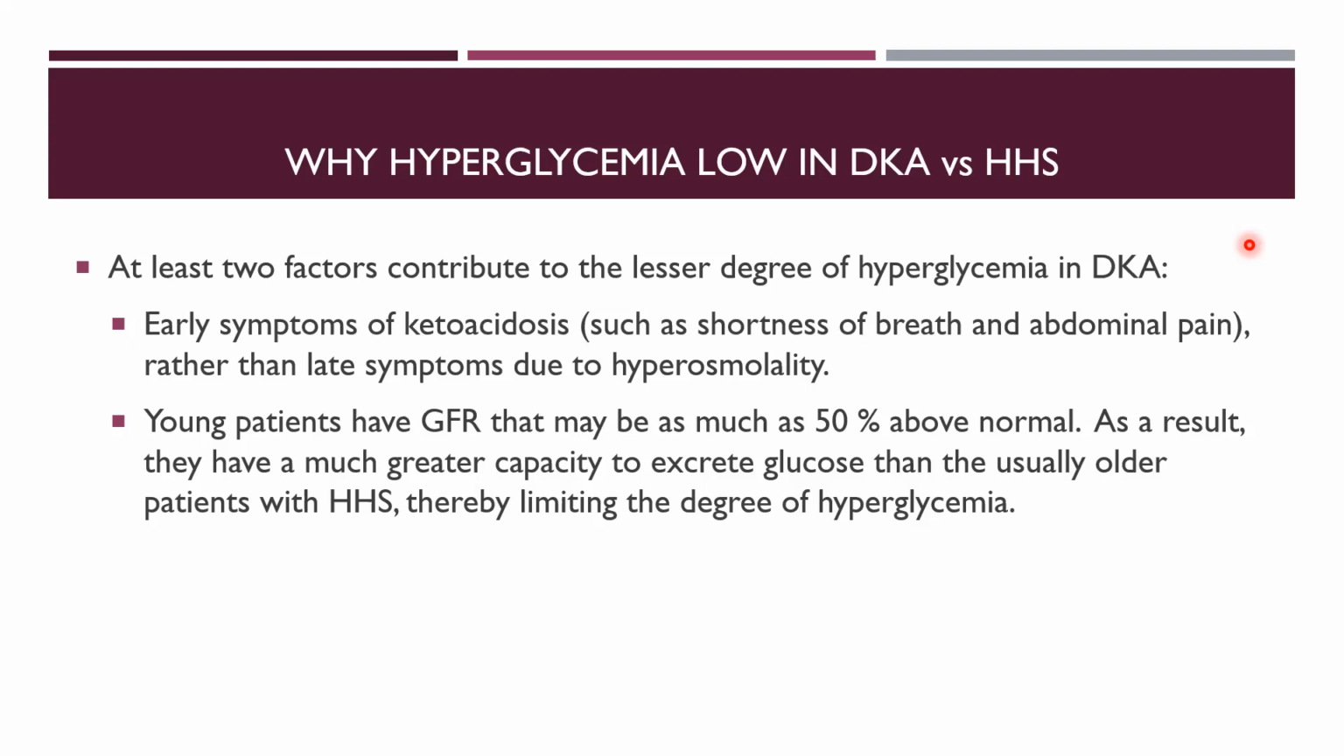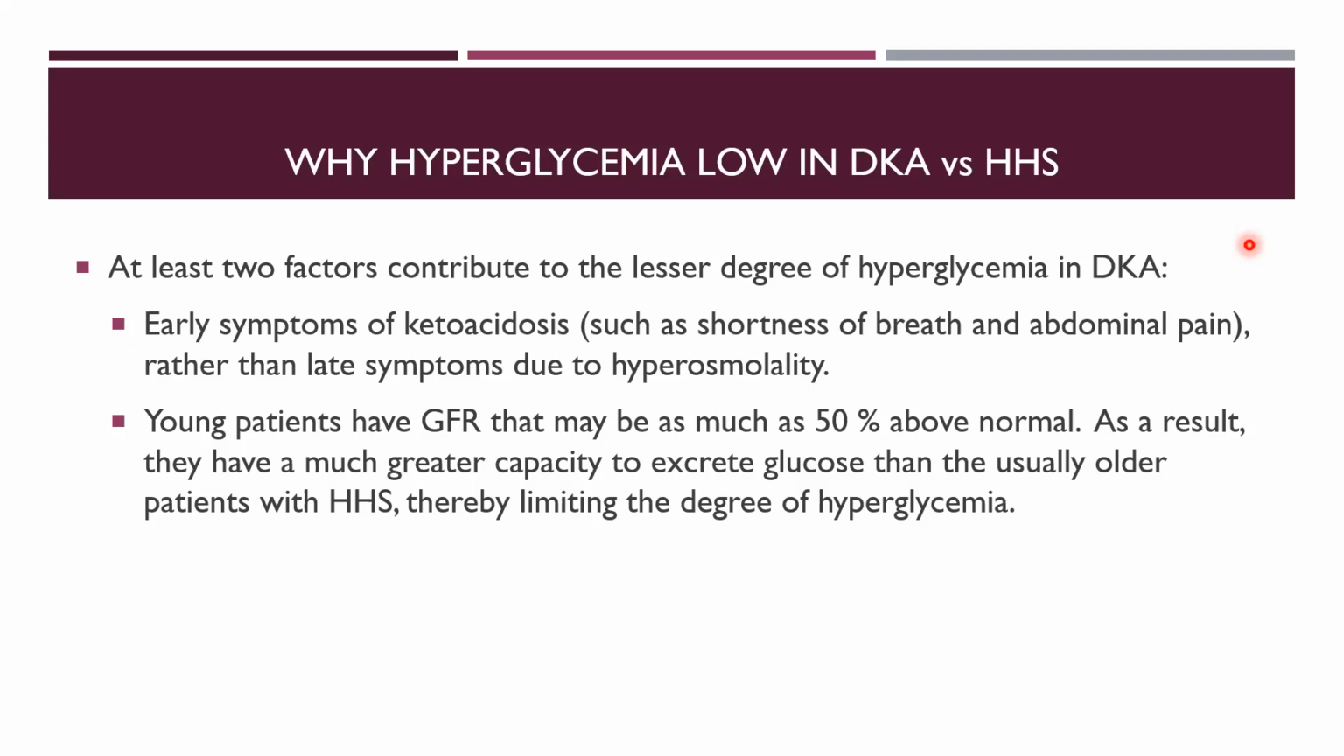And then, DKA patients are usually young, and they have a GFR that may be very good, above 50%. As a result, they have a greater capacity to excrete glucose than the usually older patients with HHS, thereby limiting the degree of hyperglycemia.